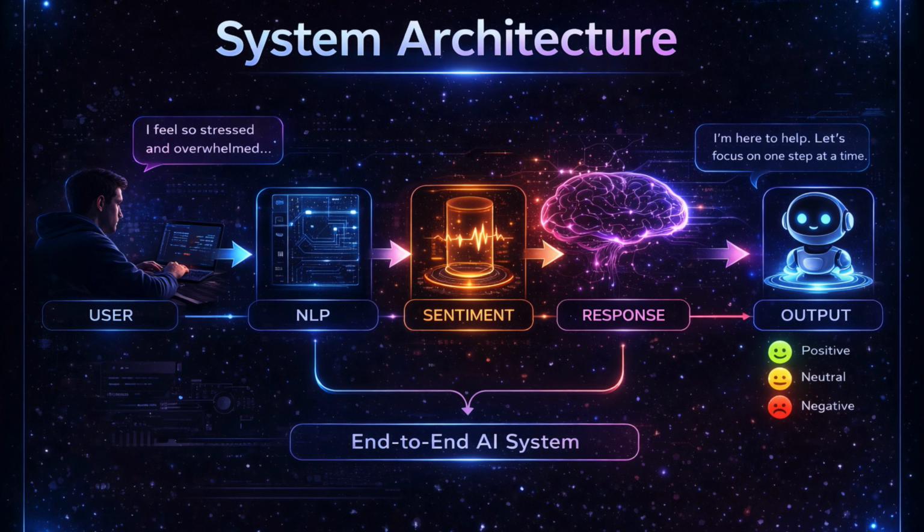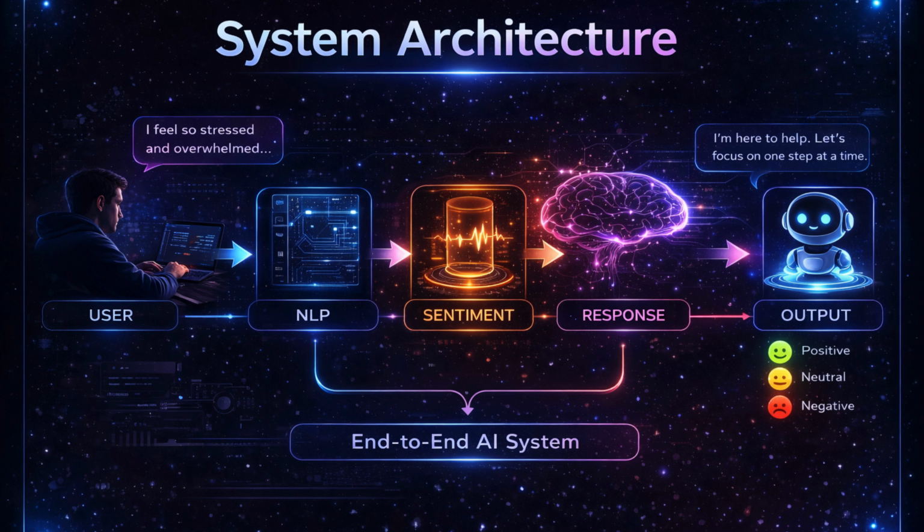The proposed system architecture is designed as an end-to-end intelligent pipeline that enables effective interaction between the user and the AI chatbot. The process begins with user input, where the system receives text in natural language form. This input is then processed using natural language processing techniques to understand its meaning and context.